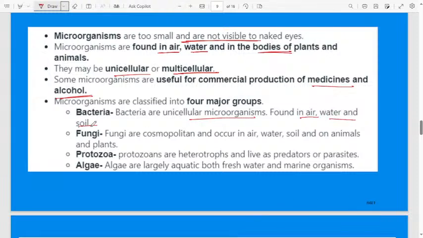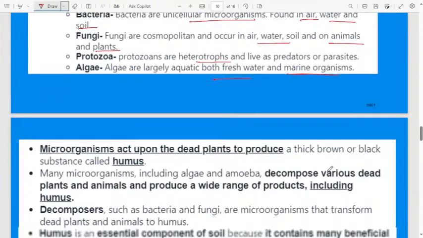Fungi are cosmopolitan and occur in soil, air, water, and also in animals and plants. Protozoa are heterotrophs, living as predators and parasites. Algae are largely aquatic, both freshwater and marine organisms. These are the very basics you already know.